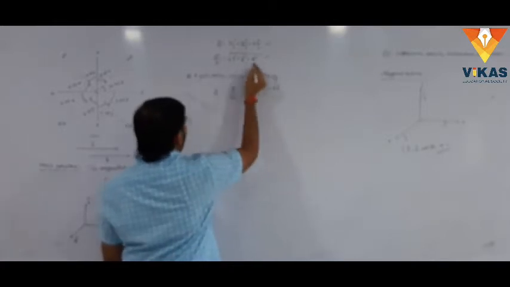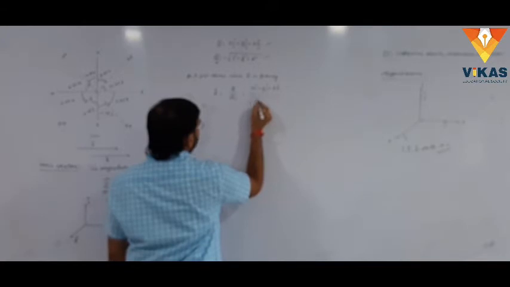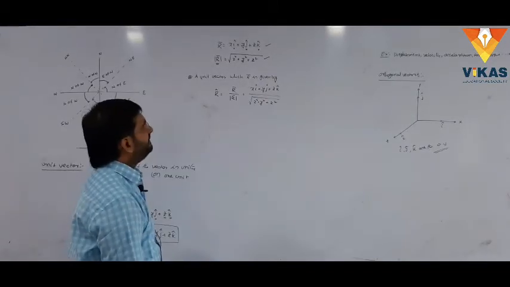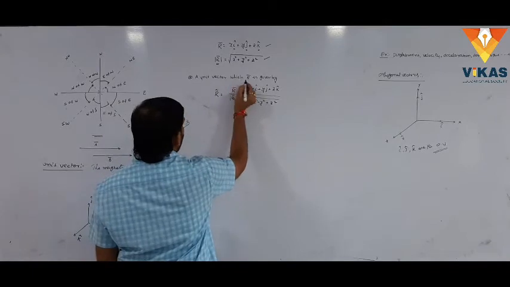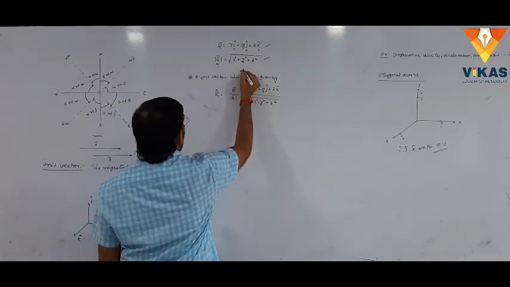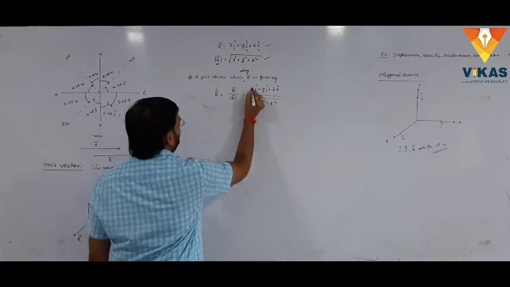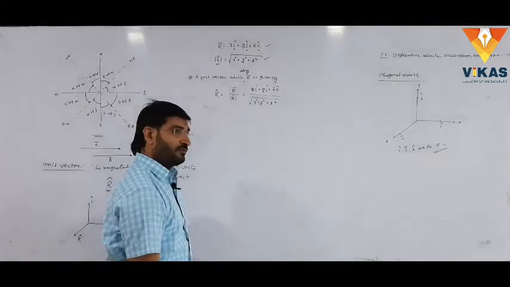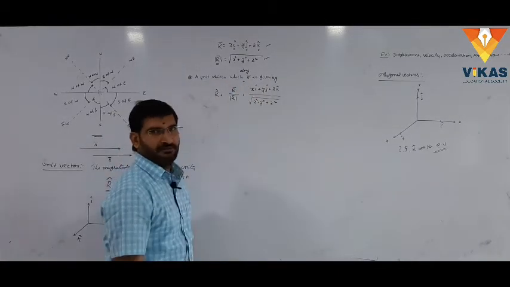And r bar modulus is the square root of x square plus y square plus z square. This is the unit vector along r bar. A very important thing: the unit vector along r bar is given by this, or the question asked is, the unit vector which is parallel to r bar is given by.